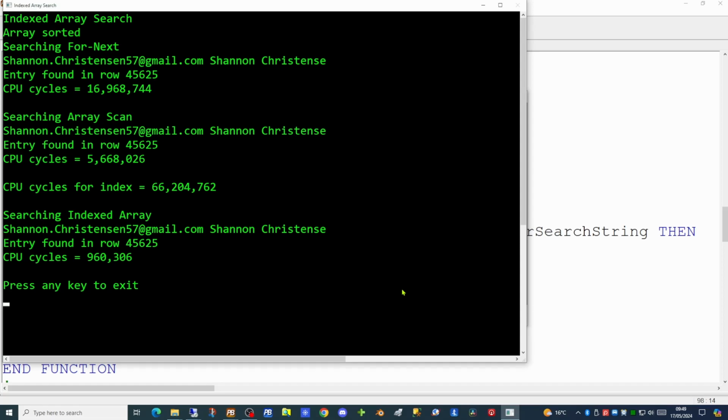So to answer the question, which of the 3 methods is the most efficient way of scanning large data, it depends on what your application is going to be doing and how often it's going to be doing it. If you're looking for only one record in a large array, then either the for next loop or the array scan is the way to go. If you'll be scanning this large array many times, then doing an index on the array is the easiest and fastest way of actually getting it to run quickly.